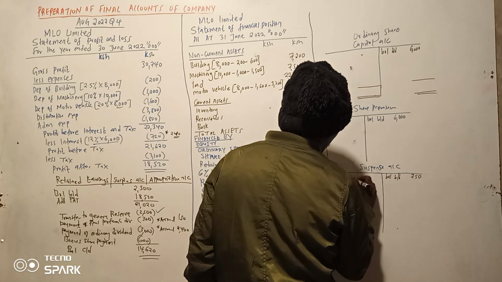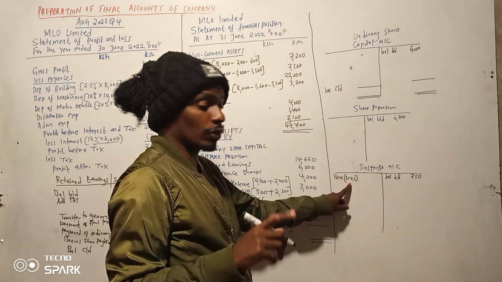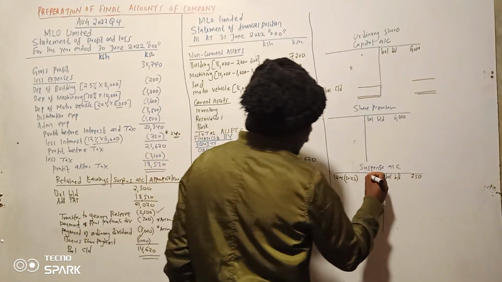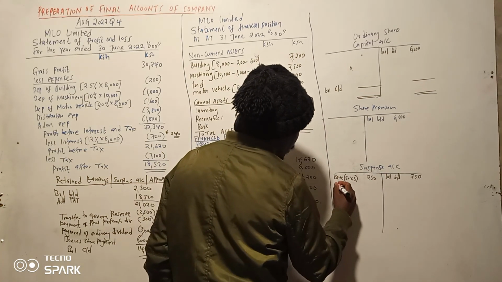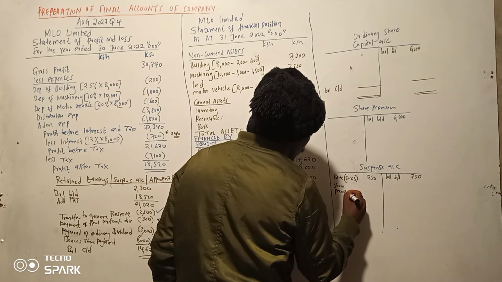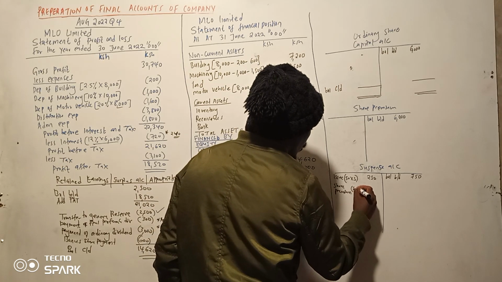50 times 5 ni ngapi? So remember ilikuwa na cost moja, ilikuwa na cost 5 bob. So remember number of shares wamesema ni 50. Moja ilikuwa na cost 5 bob. So hiyo ni 250. And then we have the premium. So share premium.